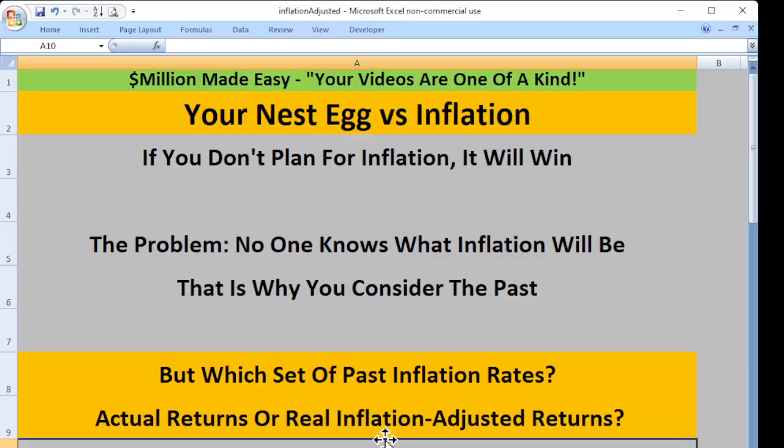That's why we have to consider the past. But which set of past inflation rates do we use if we're looking at the next 10, 20, and 30 years? Also, do we use actual returns or real inflation-adjusted returns? Here's what I'm talking about.